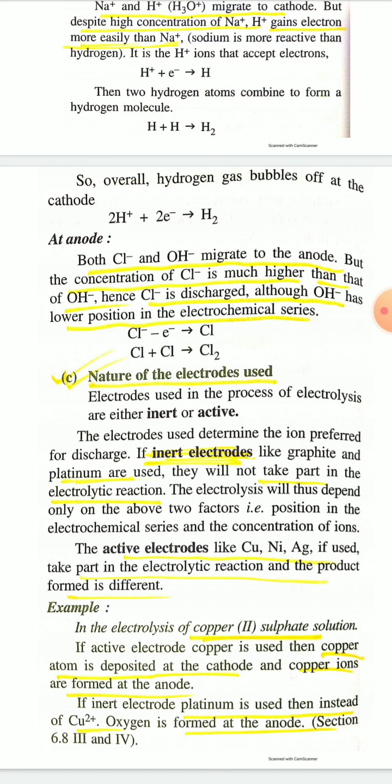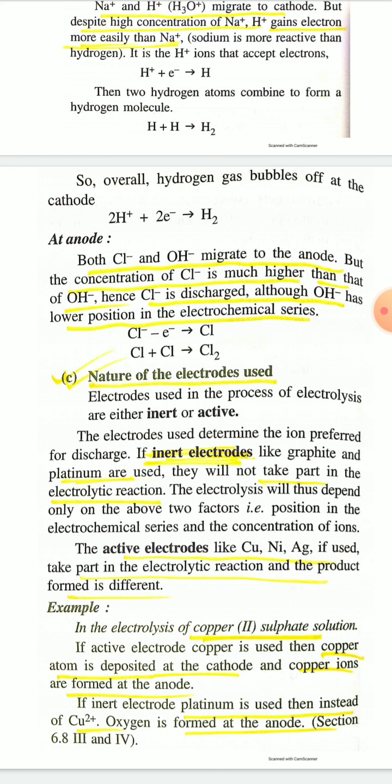So Cl- ion will migrate towards anode, and then it will lose one electron to become Cl atom. So Cl- minus one electron gives Cl atom, and then two Cl atoms combine to give chlorine gas, Cl2 molecule. So during electrolysis of concentrated NaCl solution, finally you will get hydrogen gas at cathode and chlorine gas at anode.